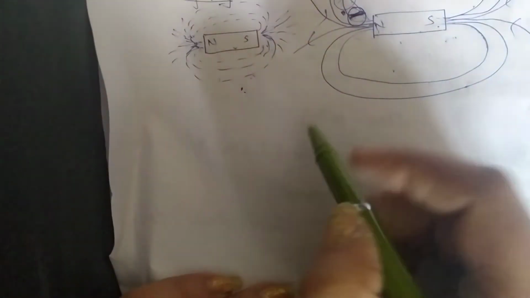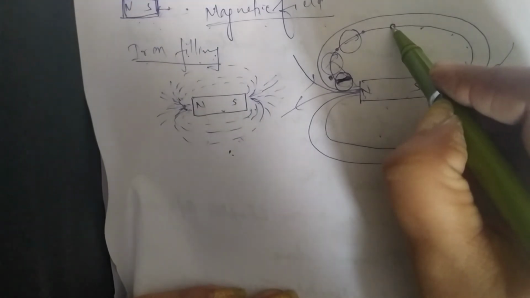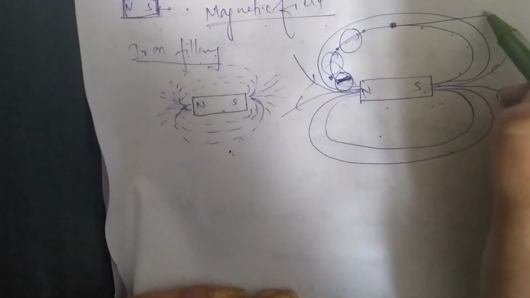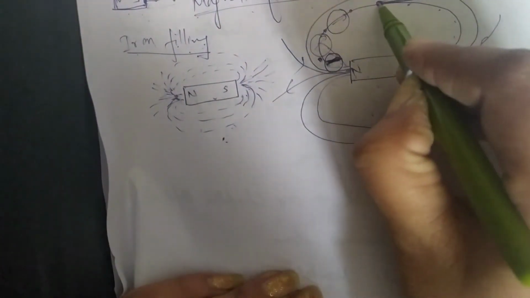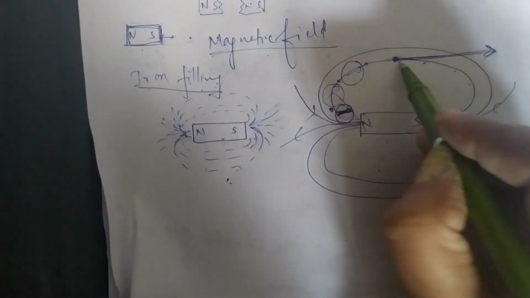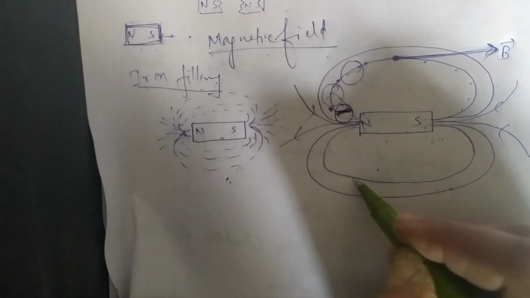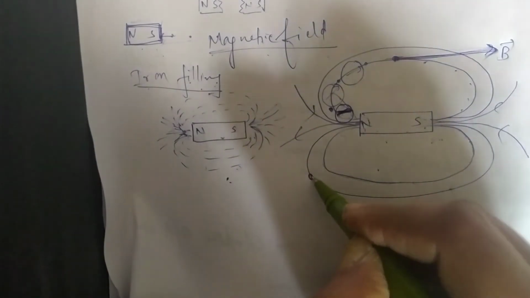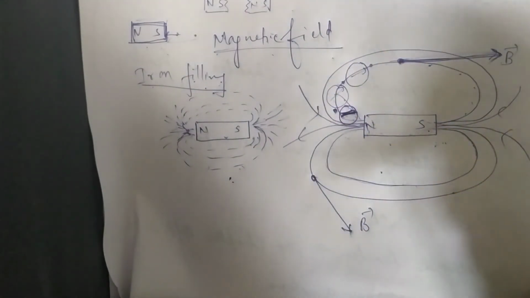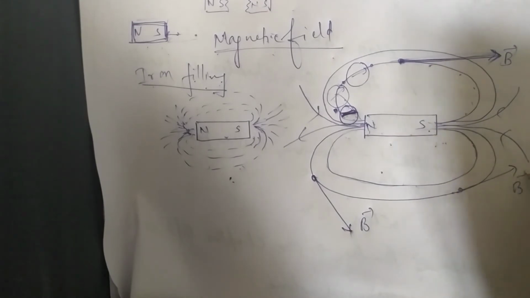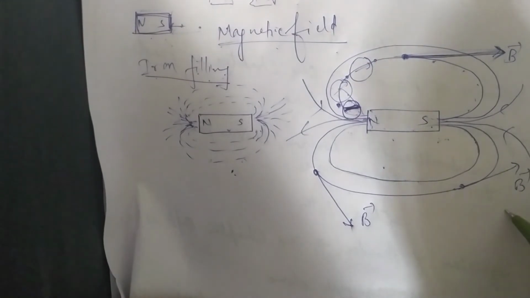Now, suppose this is a magnetic field line. At this particular point, I want to see where the magnetic field is. So I will draw a tangent. A tangent is a line touching the curved surface at one point. So this is the tangent, and it means at this point, this is the direction of the magnetic field. Similarly, going from north to south, I want to find the magnetic field over here, so I draw a tangent. This represents the magnetic field, and similarly at this point. So a tangent drawn to a magnetic field line represents the direction of the magnetic field.